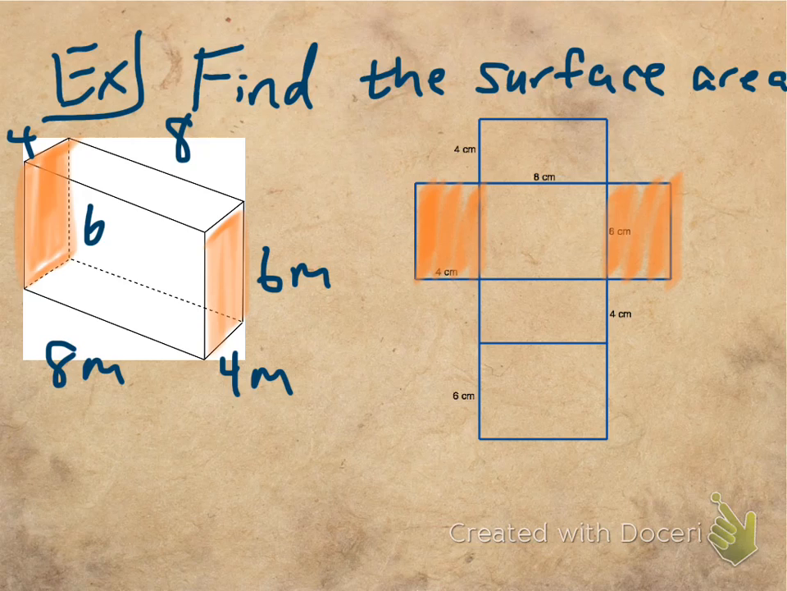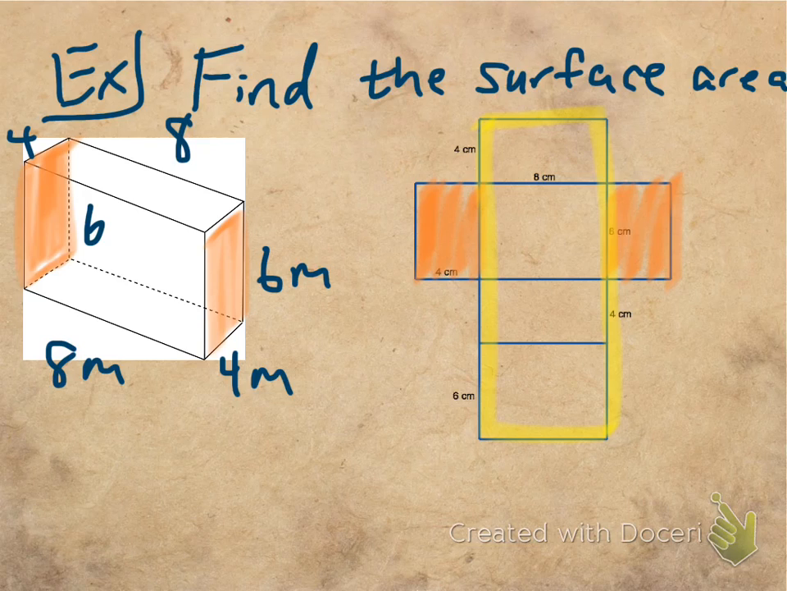Well, if I wanted to find the surface area here, what would I end up doing? Well, let's just deal with this entire yellow rectangle here. If I want to find the area of all 4 of these, couldn't I just find the area of the entire rectangle, right?